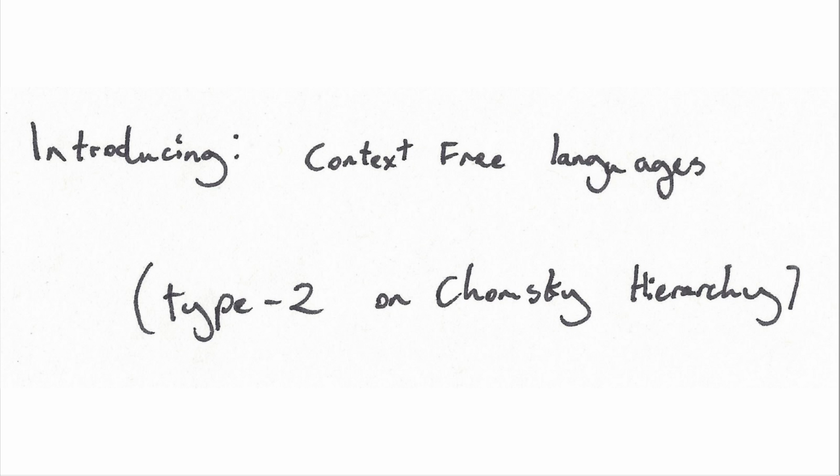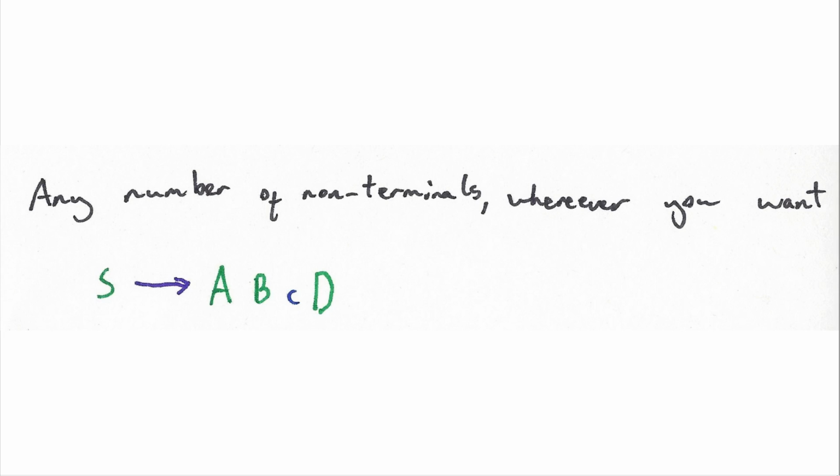So that was the type 3 we just did, the regex, the regular language. Now we look at the context-free languages. What does that mean? Well, that means every other kind of language we can represent using grammar. The big difference between a regular language and a context-free language is that we can have any number of non-terminals on the right-hand side of our rule, and we can put them wherever we want. So any number of non-terminals, and we can make rules this way.